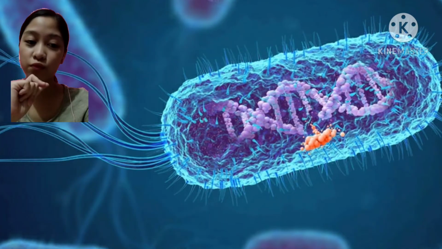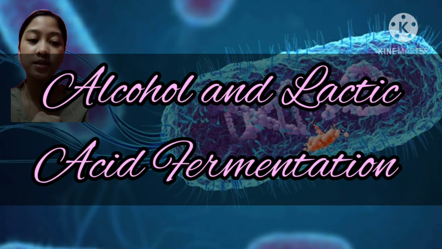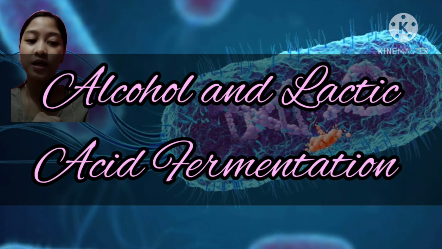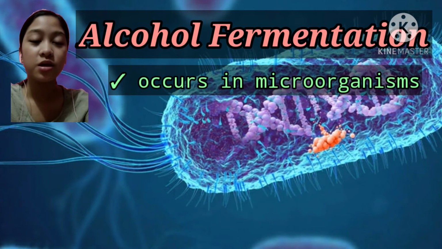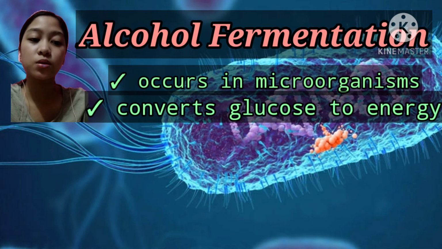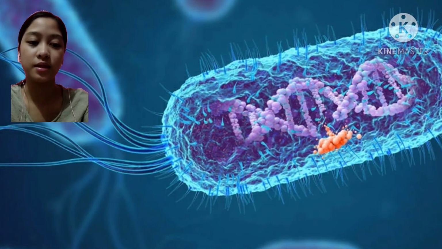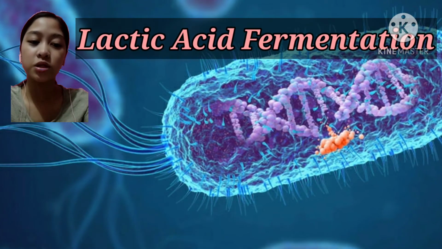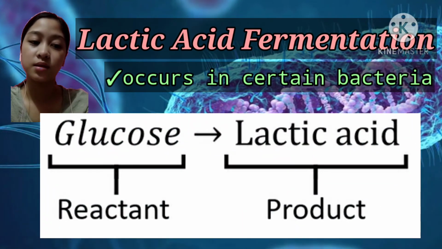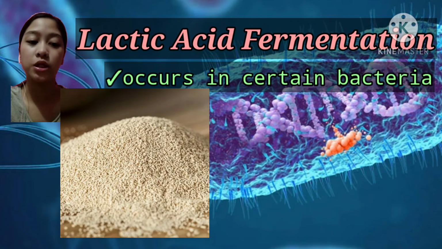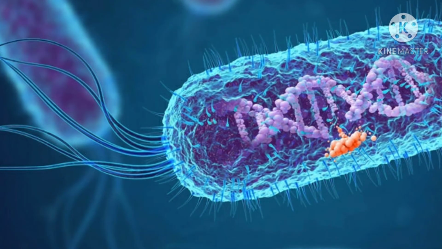We will now move to the lesson of the difference between lactic acid and alcohol fermentation. Alcohol fermentation occurs in microorganisms such as yeast and converts glucose to energy, which is released as carbon dioxide. Lactic acid fermentation occurs in certain bacteria, yeast, and muscle cells and converts glucose to energy. Its byproduct is lactate.